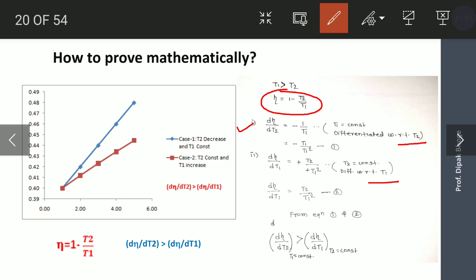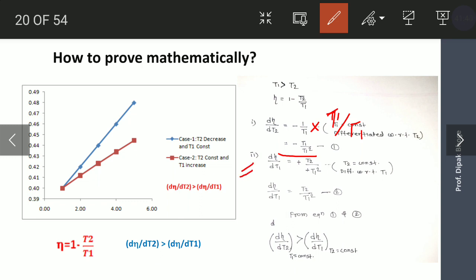In the first case, the efficiency equation is differentiated with respect to T2 by keeping T1 constant, and we get equation 1: the right-hand side is equal to minus 1 upon T1, multiplied and divided by T1. So we finally get this equation. This arrangement is done for simplifying and comparing equations 1 and 2. So equation 1 right-hand side is minus T1 upon T1 square.